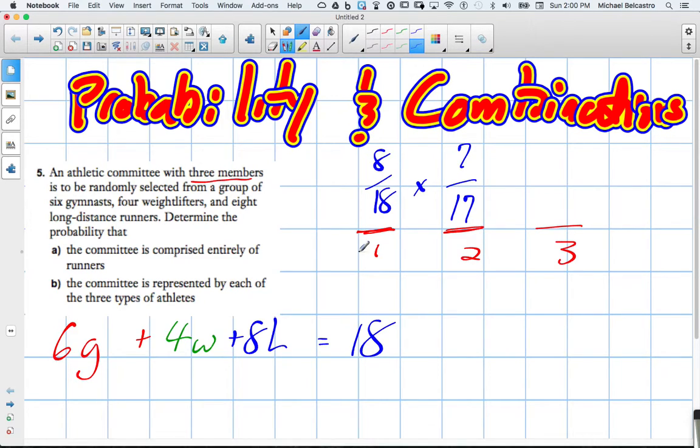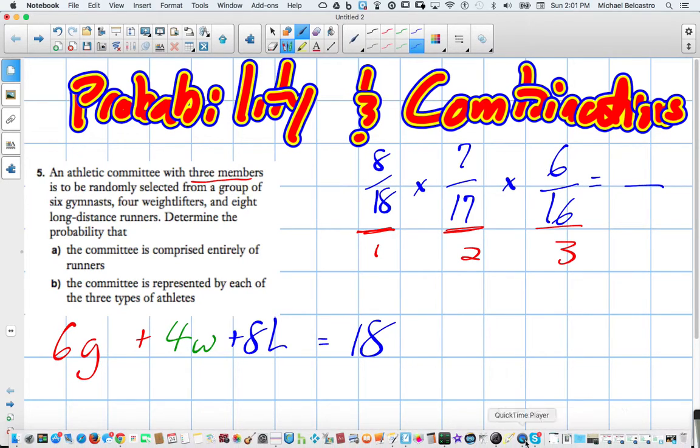We're assuming this is drawing without putting things back, which would make sense. It's not like you draw a member and then throw them back in the pool. That means that member could potentially hold all 3 positions, which is not really what we're looking at here. And then finally, we would continue it. There's now only 16 people, but there are 6 long-distance runners. What's the probability that we have only long-distance runners? We're going to multiply these values.